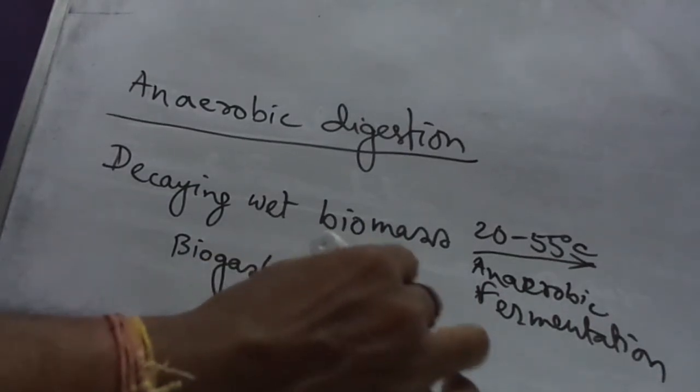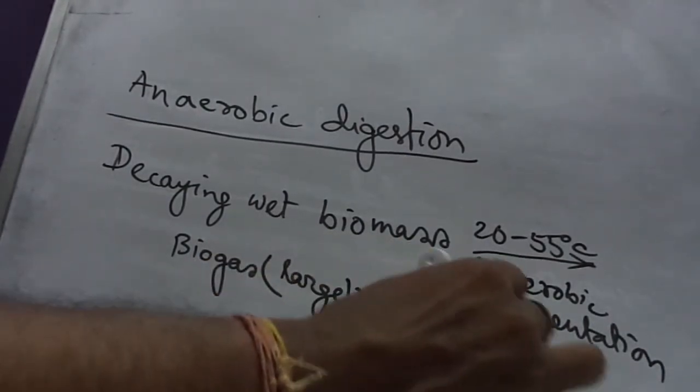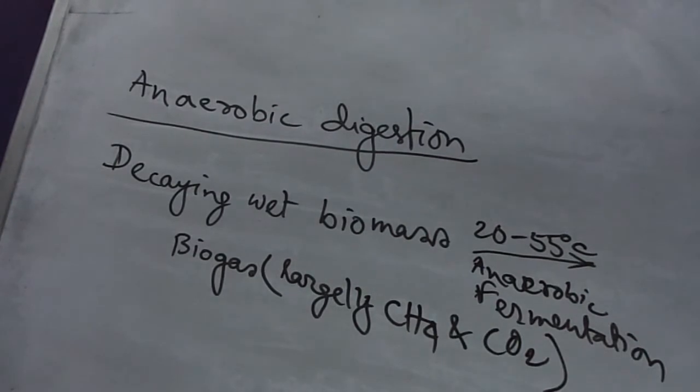Largely CH4 and CO2, methane and CO2. The biomass material in the form of water is slowly digested by the bacteria anaerobically for several days in an airtight container. The reaction is slightly exothermic, releasing a small amount of heat.